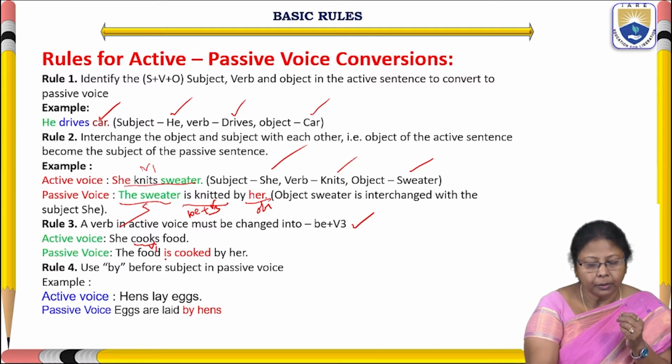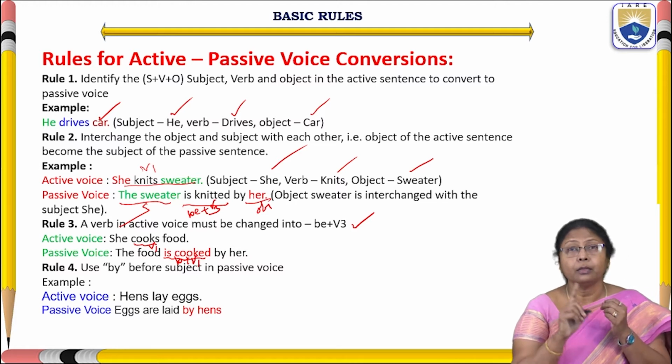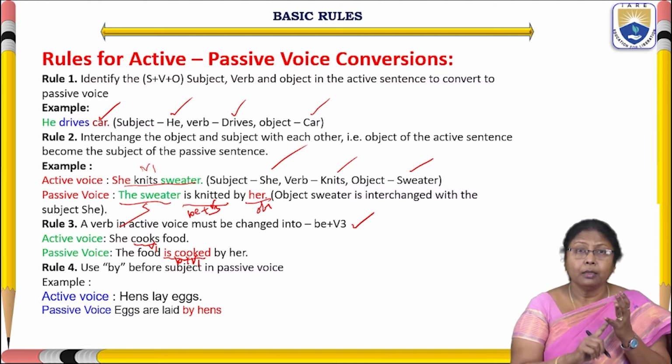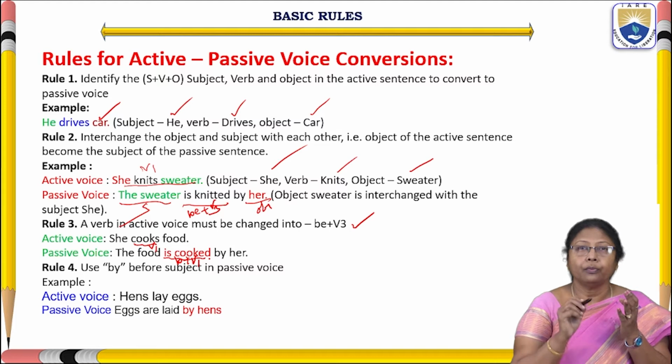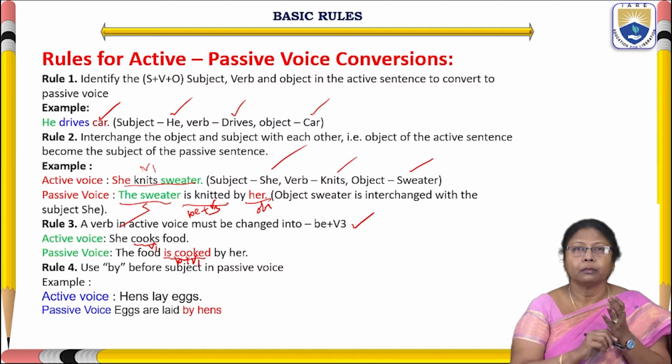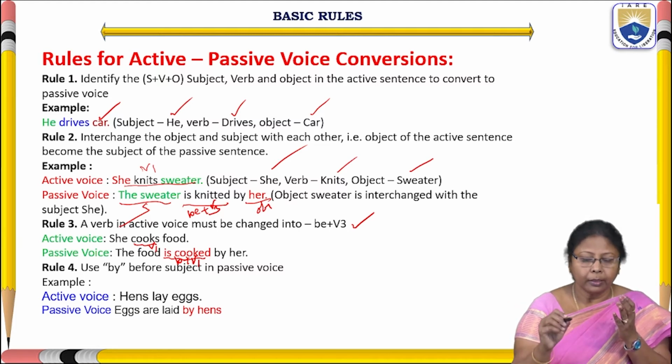This will be converted into B plus V3, is cooked. B forms of present tense are is, am, are. She is the singular subject, so we have taken here is cooked. The food is cooked by her.